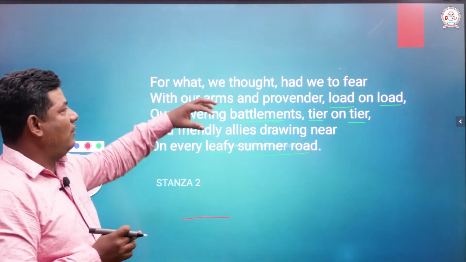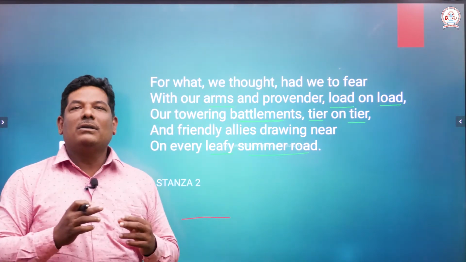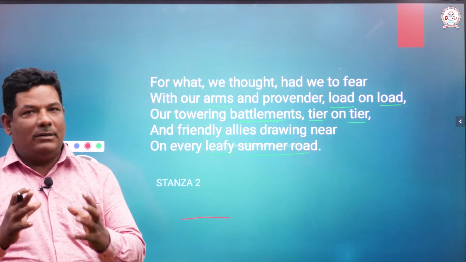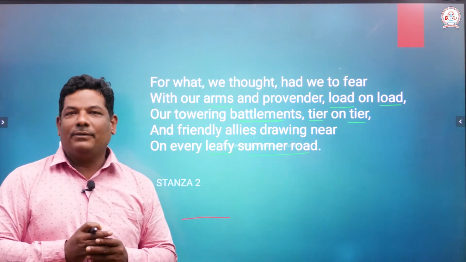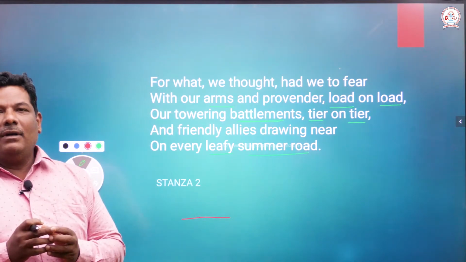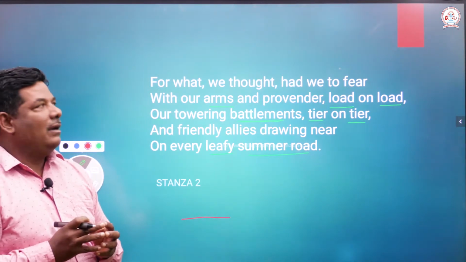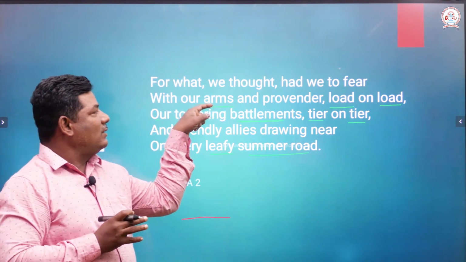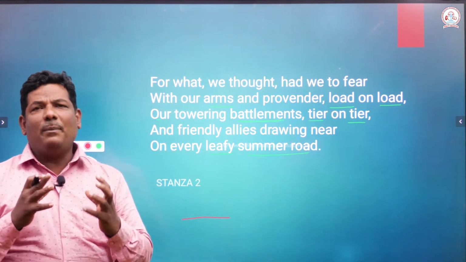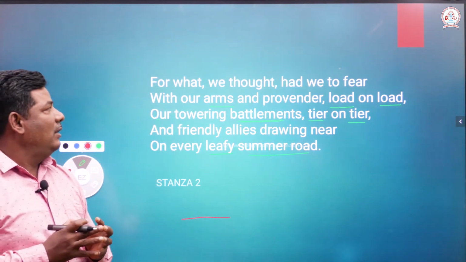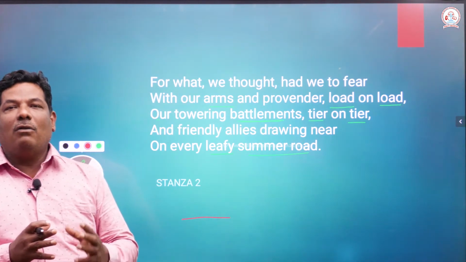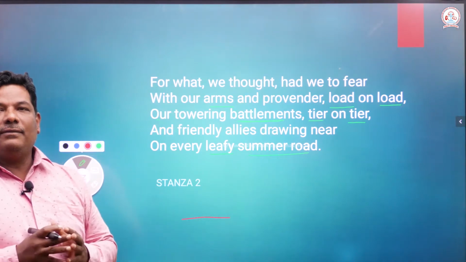For what we thought we had to fear, the soldier says, we do not have any kind of fear. Why does he say that? This is the question for you. Why does he say that we do not have fear? It is because he has arms, weapons. They have so many weapons, sophisticated weapons. They have weapons, therefore they need not have any kind of fear. They fear none. That's the question.